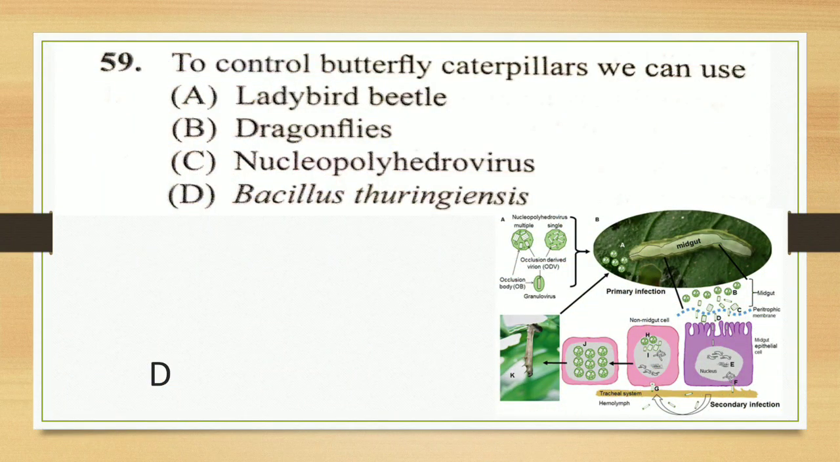Next question. To control butterfly caterpillars, we can use the ladybird beetle, dragonfly, nucleopolyhedrovirus, we say NPV, or Bacillus thuringiensis. So here the answer is D, Bacillus thuringiensis, which is called BT. This BT has been used in the biotechnology field to get rid of bollworms as well as insects.